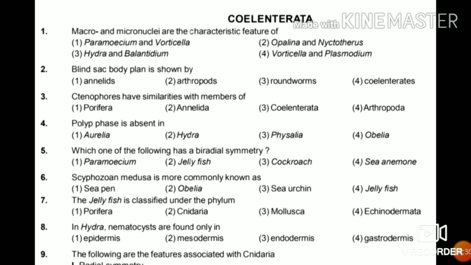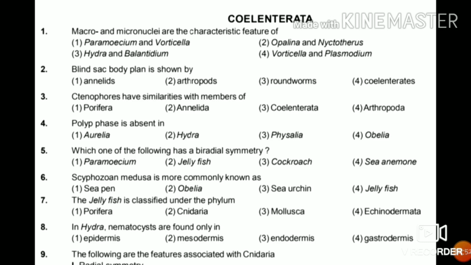Sixth, Scyphozoan medusa is more commonly known as sea pen, Obelia, sea urchin or jellyfish. So we know the Scyphozoan medusa is the jellyfish. So the answer is jellyfish.